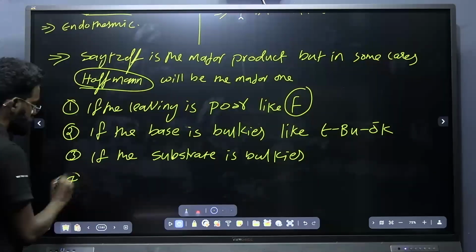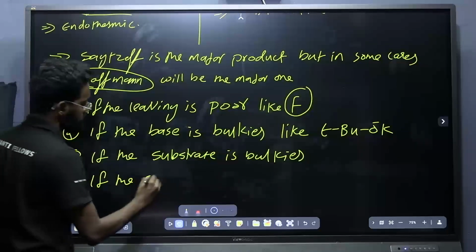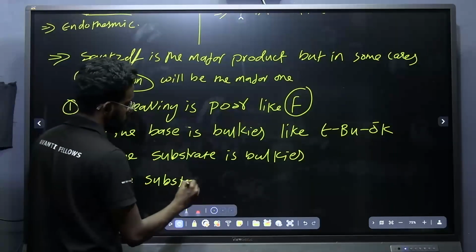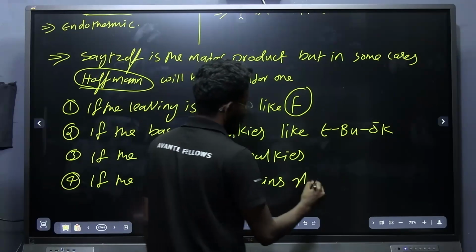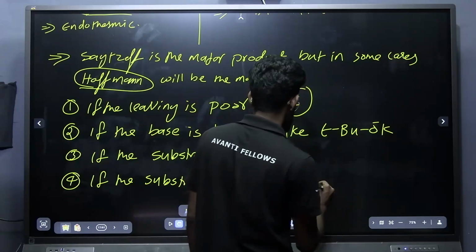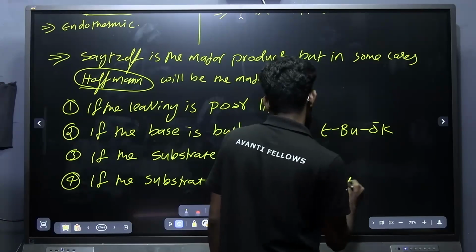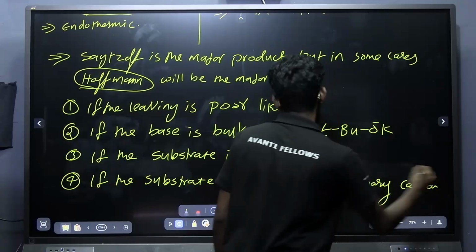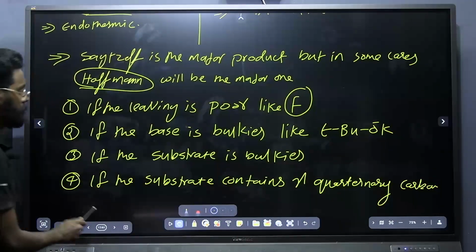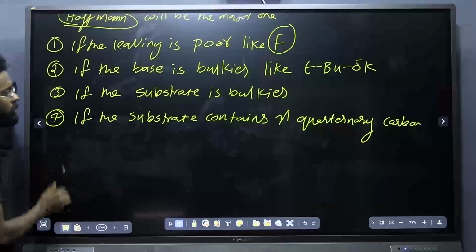And the last one is, if the substrate contains gamma quaternary carbon. What is meant by gamma quaternary carbon?